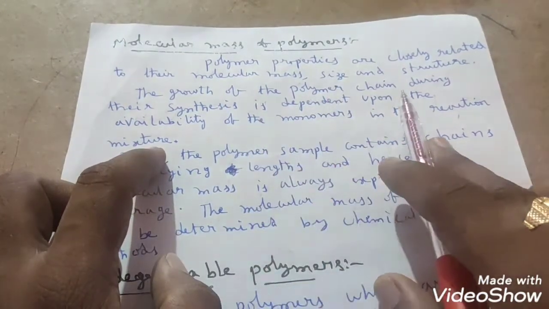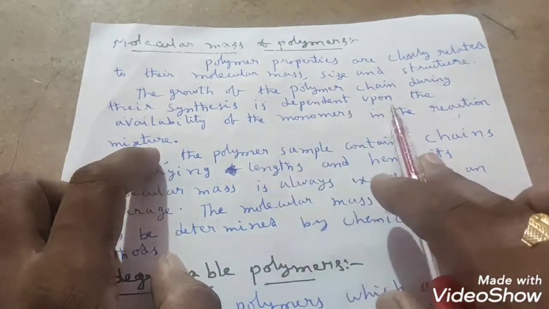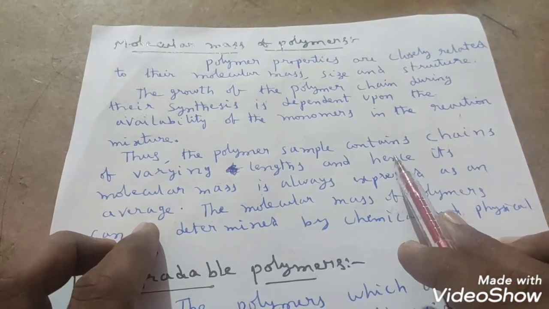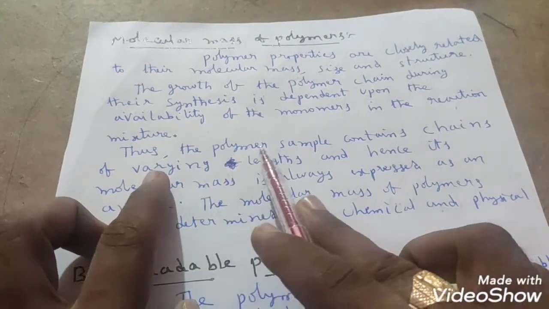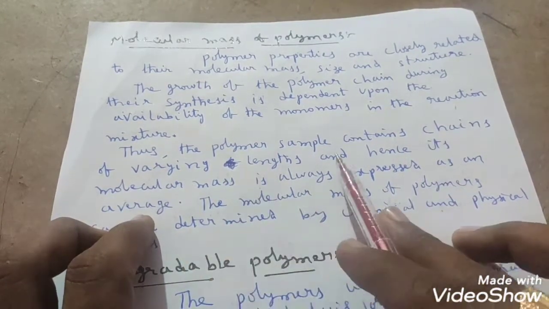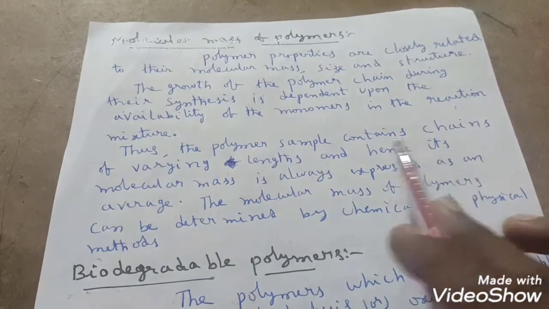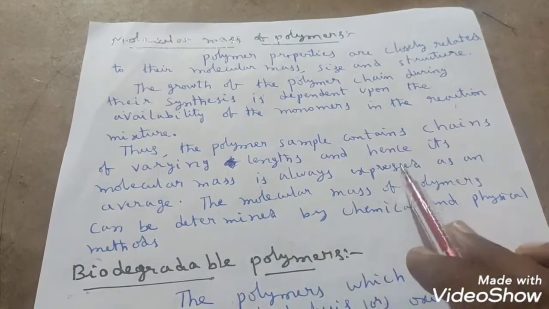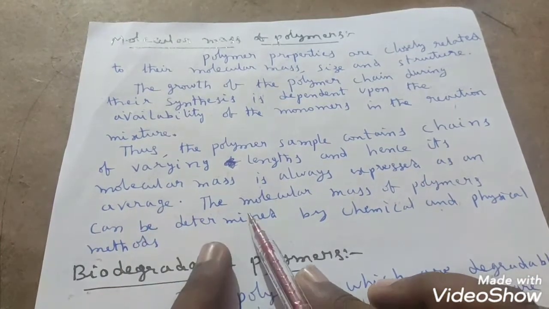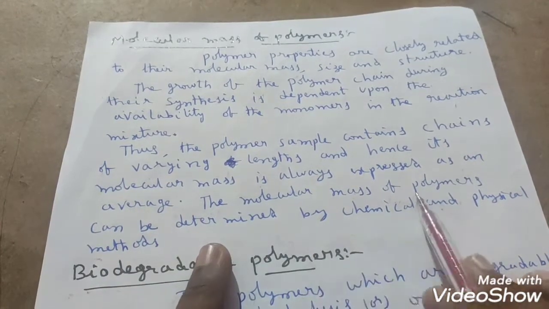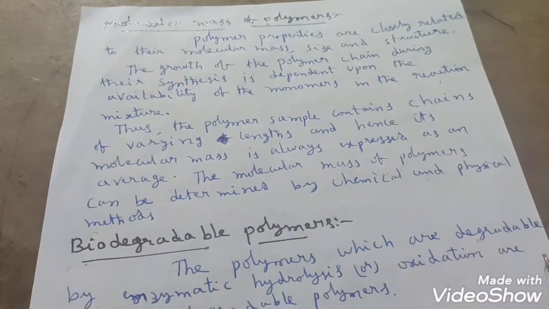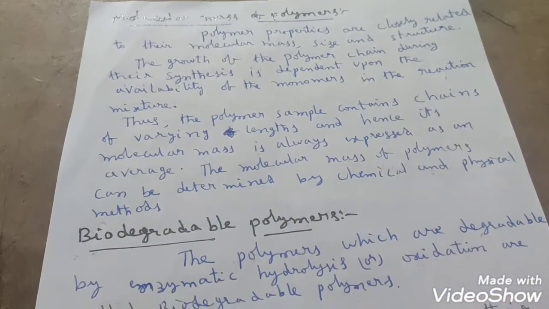So the growth of the polymer chain mainly depends upon the availability of monomers in the reaction mixture, right? Thus, the polymer sample contains chains of varying lengths and hence its molecular mass is always expressed as an average mass. Average mass only we have to take. The molecular mass of polymers can be determined by using physical and chemical methods, right?